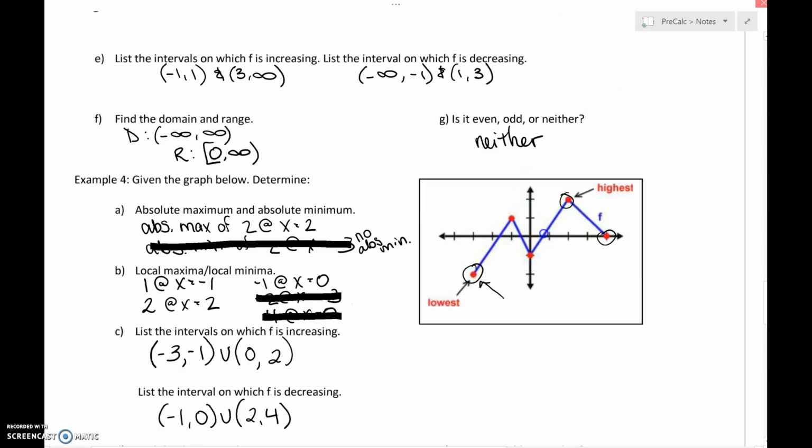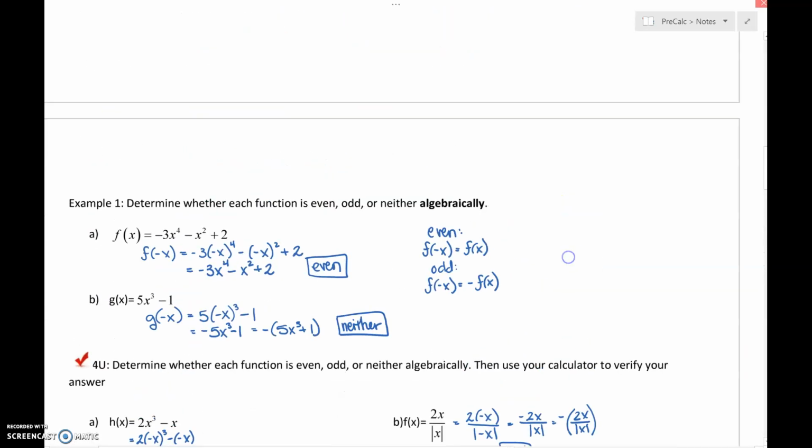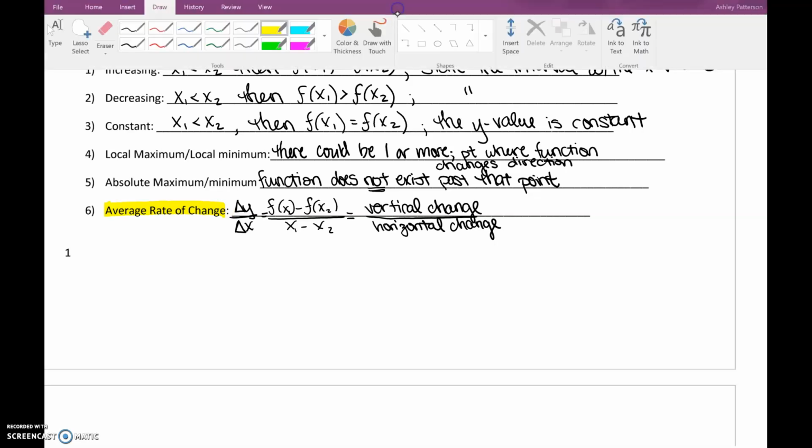One little change I want you guys to make, I think I went a little bit too fast, my bad, sorry, on your notes. If you go back to the definitions, we talked about average rate of change. We know it to be slope. But I actually would like you to separate the difference in y over the difference in x with the triangles. Remember, it means difference, and then have it equal to the actual differences. Okay, so just make that change on your notes, please.